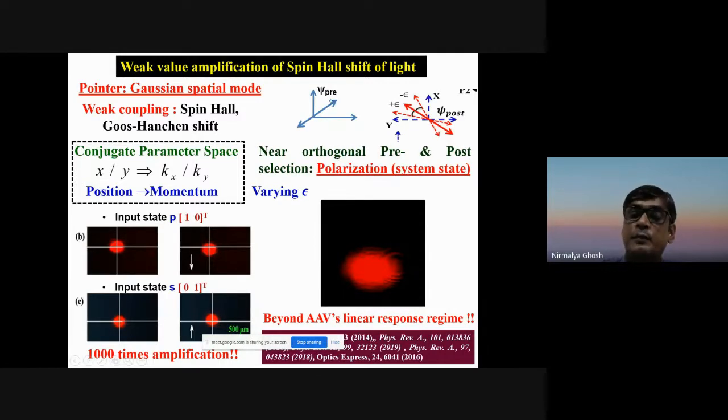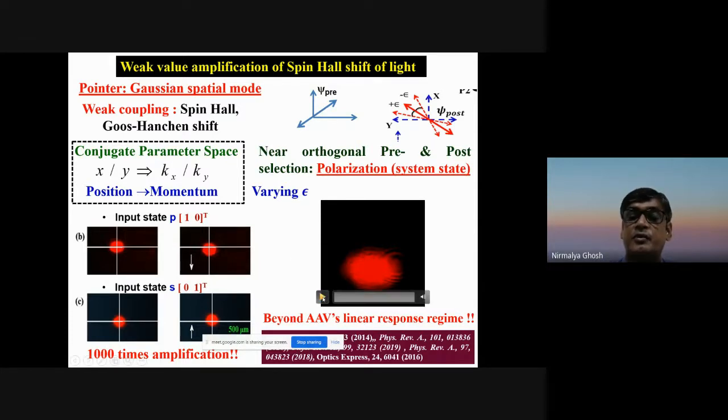You can do a pre-selection in one of the linear polarizations, and you can do post-selection in near orthogonal, as I was just referring to. Let's say if you choose plus 45, your near orthogonal is minus 45, so you give just plus epsilon and minus epsilon away from there. This leads to a very large amplification of the spin Hall effect. Typically, I was saying that the spin Hall effect is in the sub-wavelength domain, that is lambda by 2 pi, in nanometers. You cannot detect it using a CCD, but using this simple philosophy, we could amplify that.